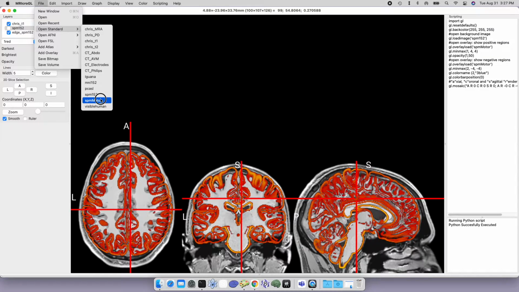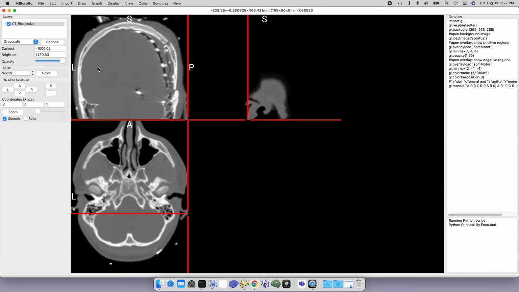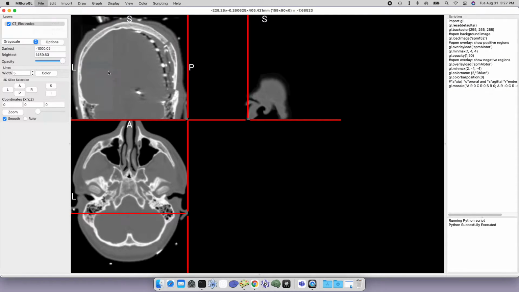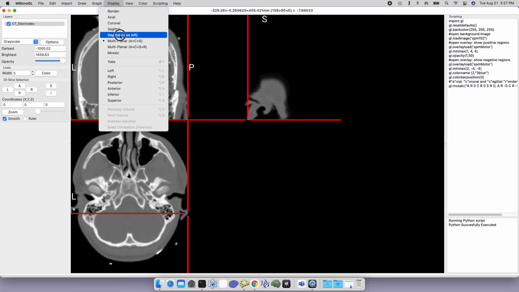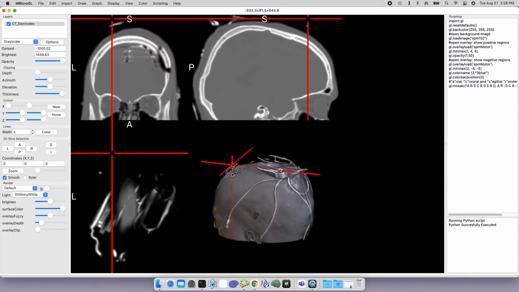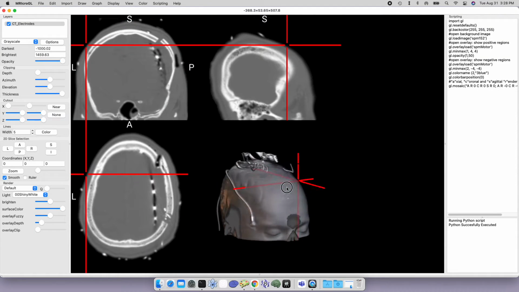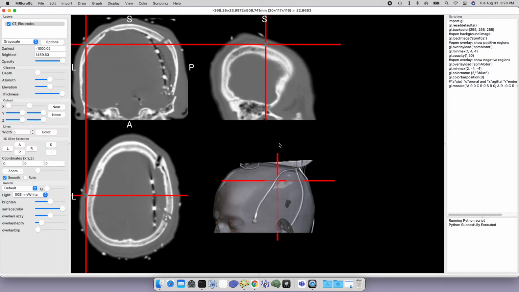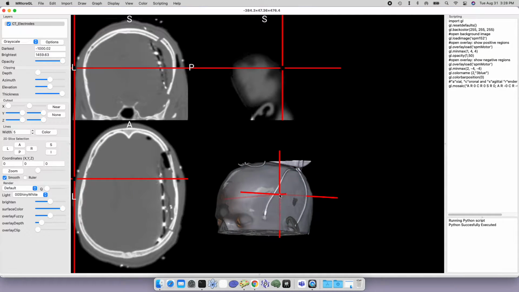There's also some new shaders that are worth looking at. And a lot of these shaders are really based on looking at CT scans. So here I'm going to do File, Open Standard, and I'm going to open the CT electrodes image. And again, I'm going to go to the display and show the four views: the multiplanar, axial, coronal, sagittal, and rendering view. And so here we have a CT scan, and we can see on the outside that there's a bunch of electrodes on the outside of the skull.